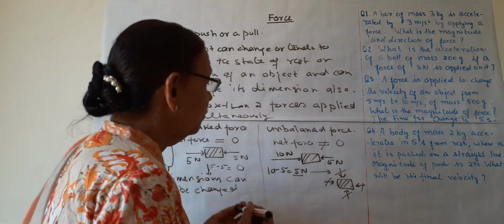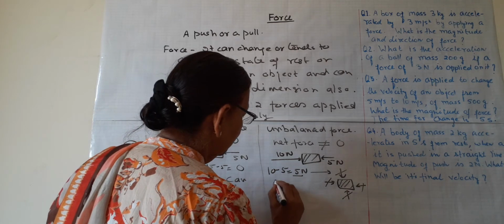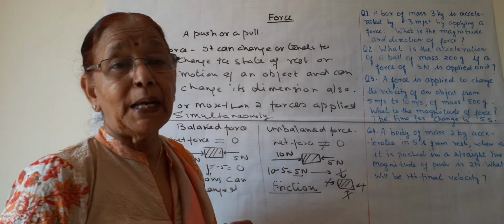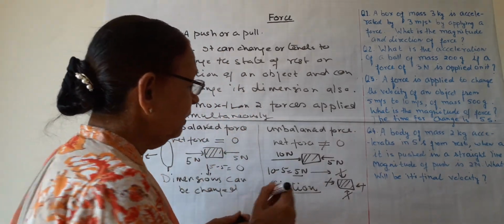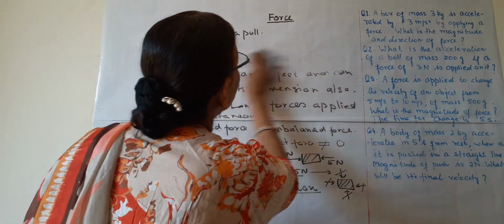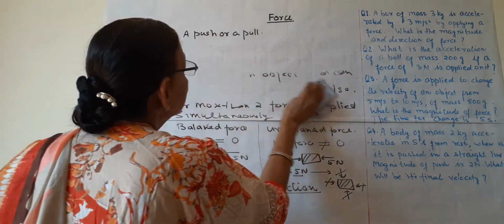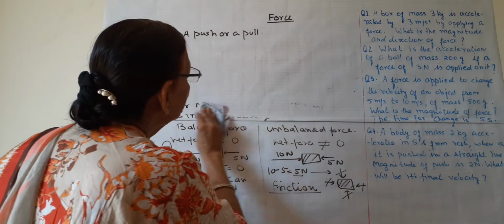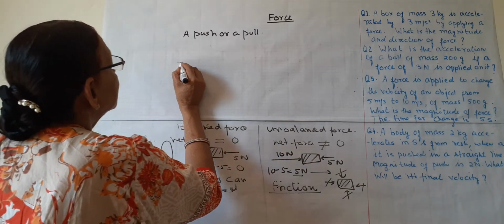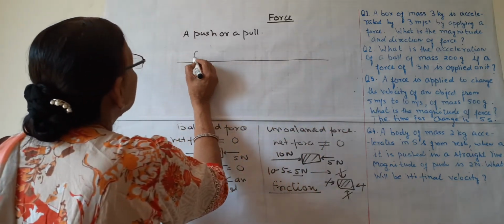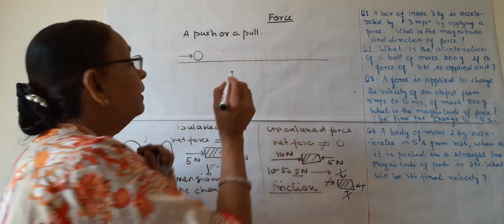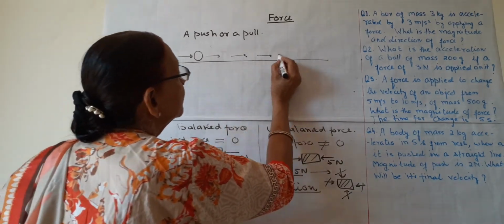While for unbalanced force, the force of friction is also an unbalanced force. What is friction? The force of friction is also under unbalanced force and it causes moving bodies to stop. Suppose this is a plane surface and a ball is put here and it is pushed hard and starts moving in this direction.